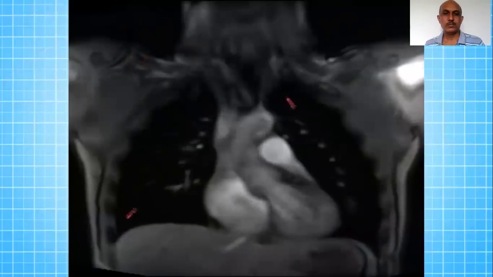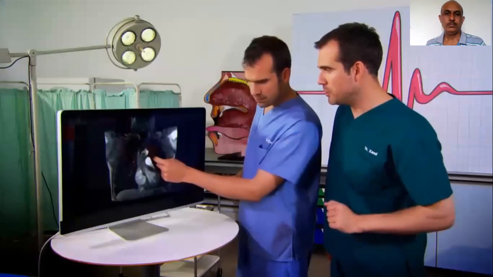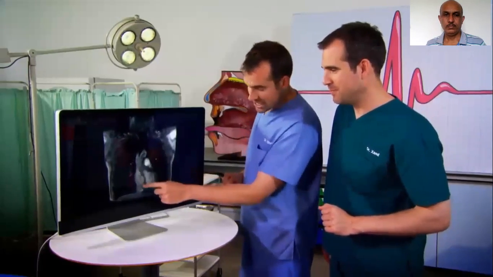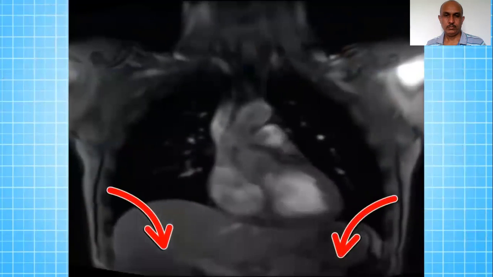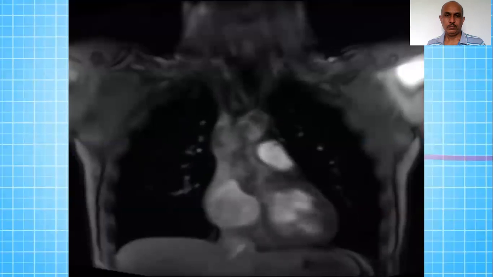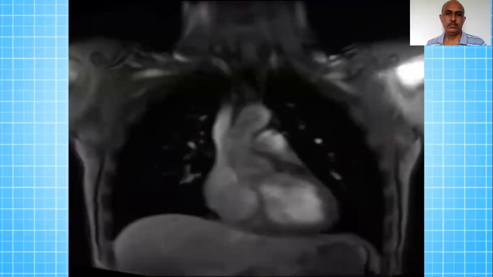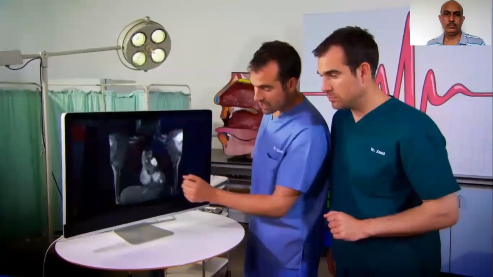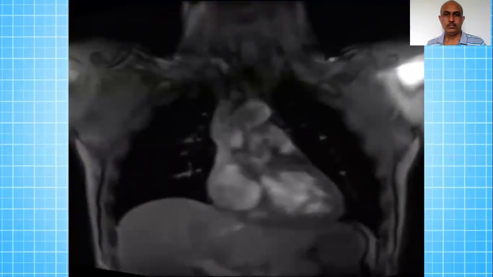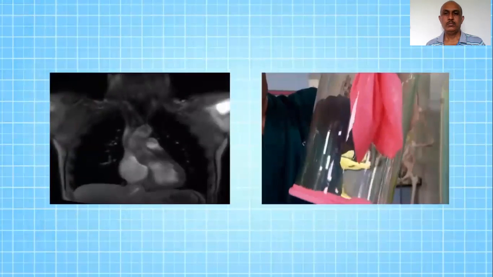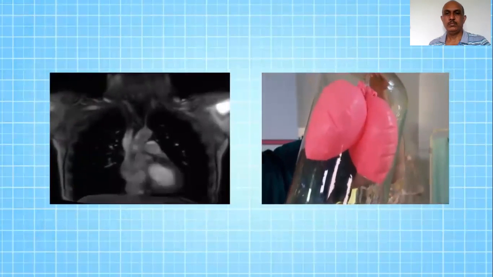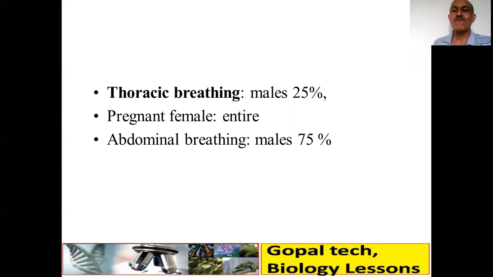See, now this is inside. And this is the real picture. So this is how the mechanism of breathing takes place.